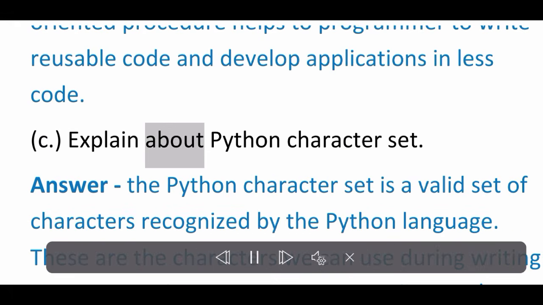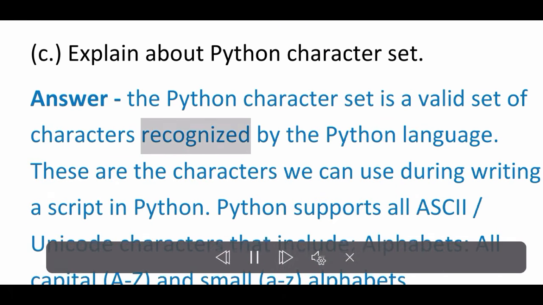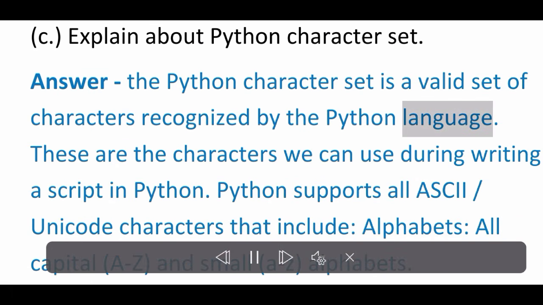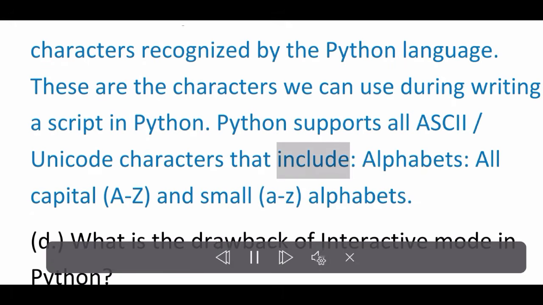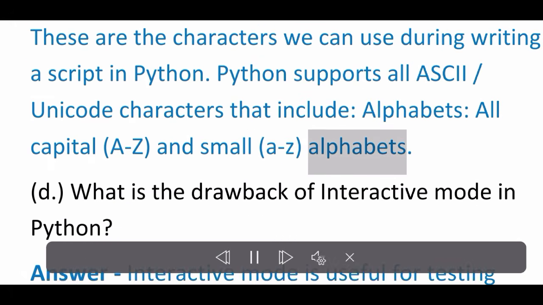C. Explain about the Python character set. Answer: The Python character set is a valid set of characters recognized by the Python language. These are the characters we can use while writing a script in Python. Python supports all ASCII and Unicode characters that include alphabets, all capital and small A to Z alphabets.